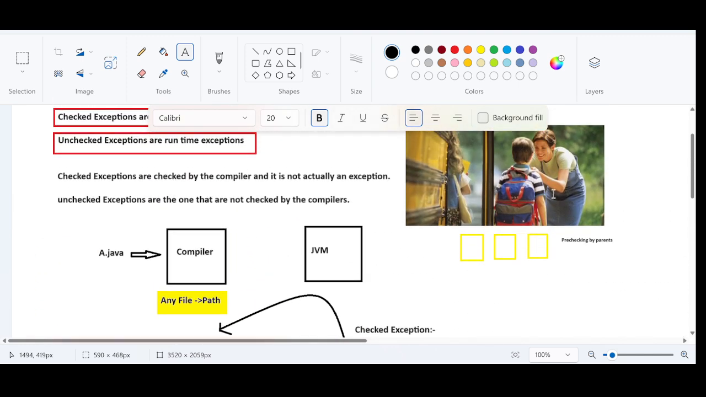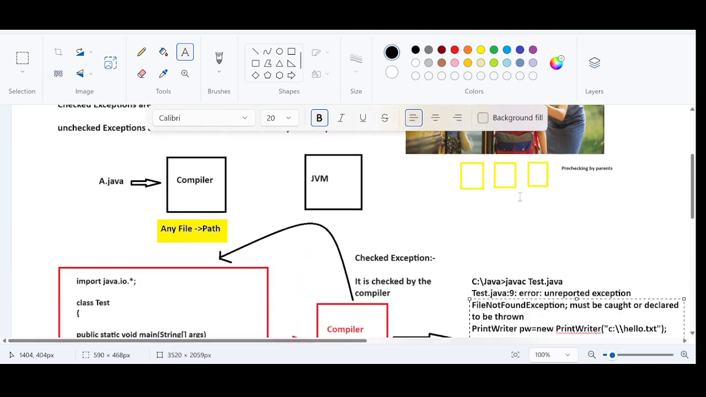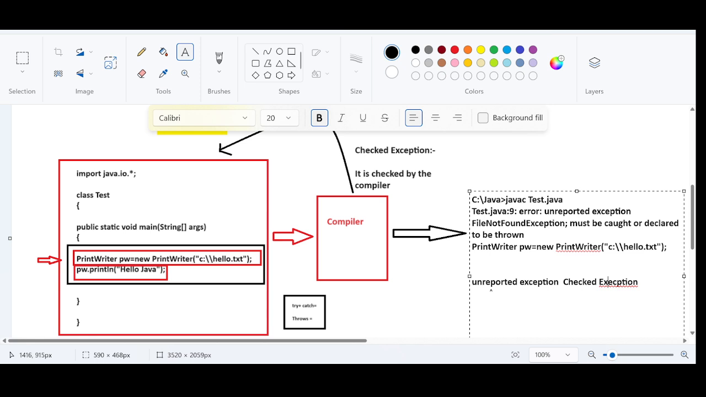Like here, the parent is alerting his child to make sure that he is carrying an extra pen. Like that, it is alerting us to make sure that you are carrying handling code. Unless and until you show me the handling code, I will not perform the compilation. This is what the checked exceptions are. In simple words, we can say checked exceptions are something that is checked by the compiler.